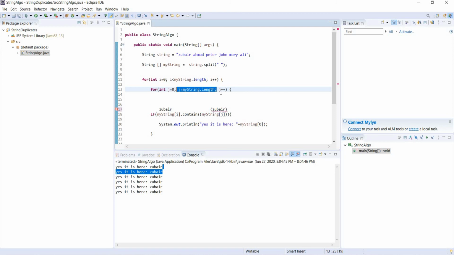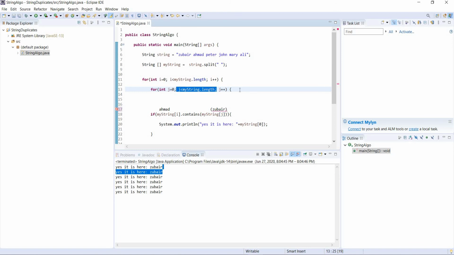So I was 0, then I becomes 1, right? When I becomes 1, what is at 1? Ahmad. So now here we have Ahmad. We don't have Zubair anymore. So Ahmad, then J is again 0, right? It is a new loop now. So when this condition is false, it went back up.